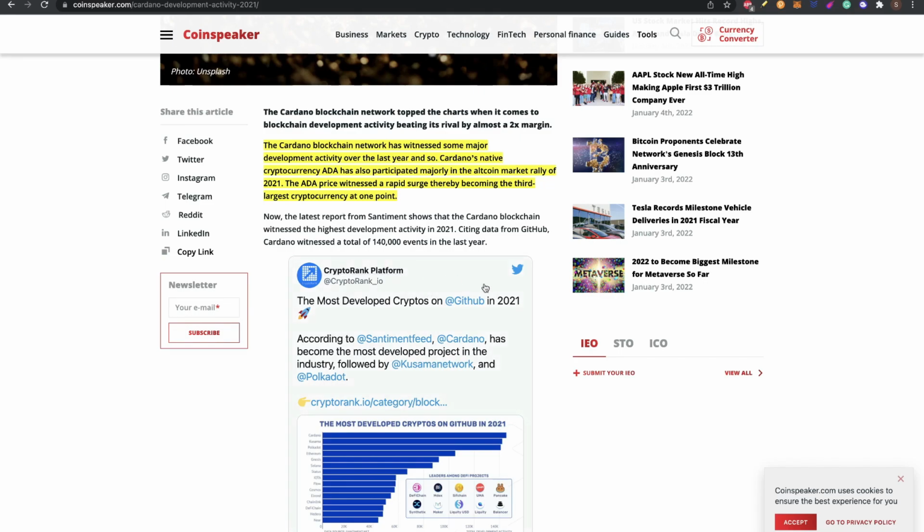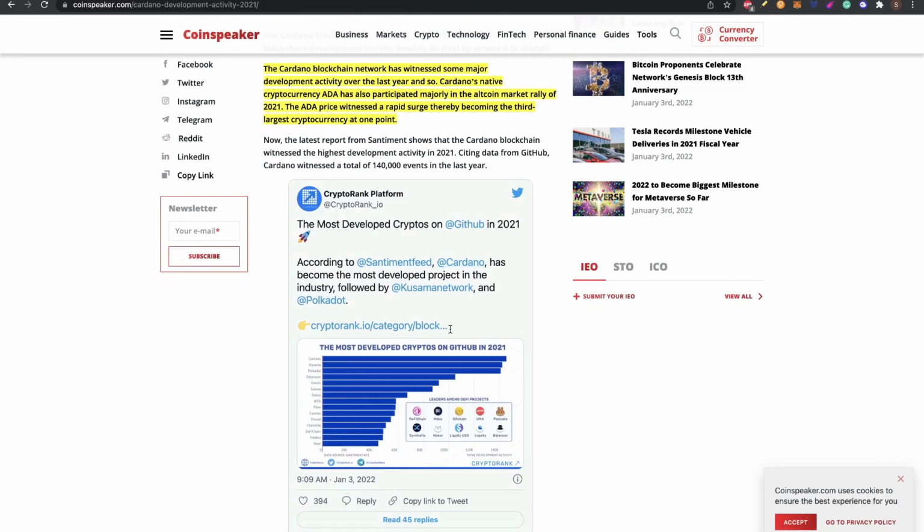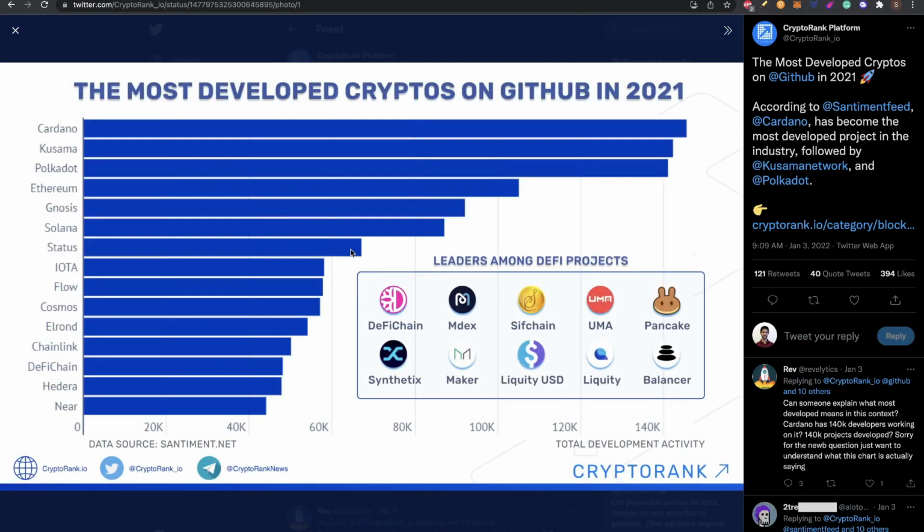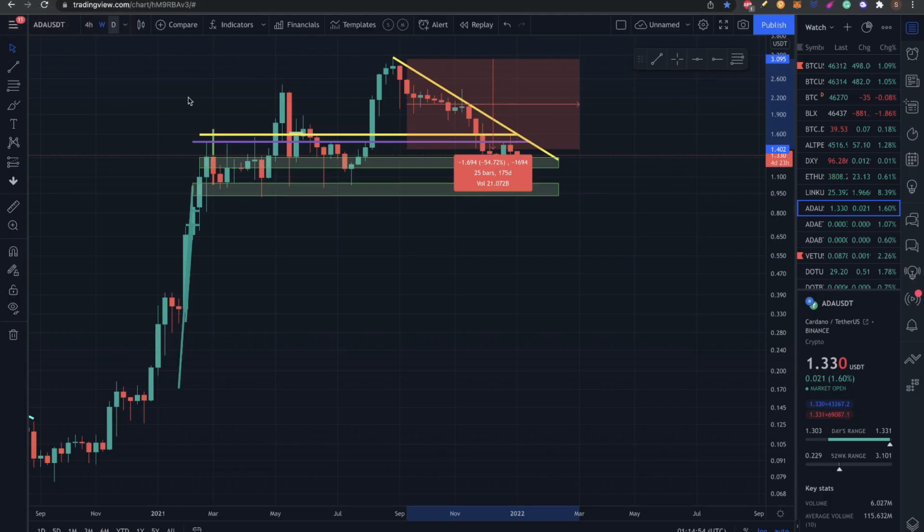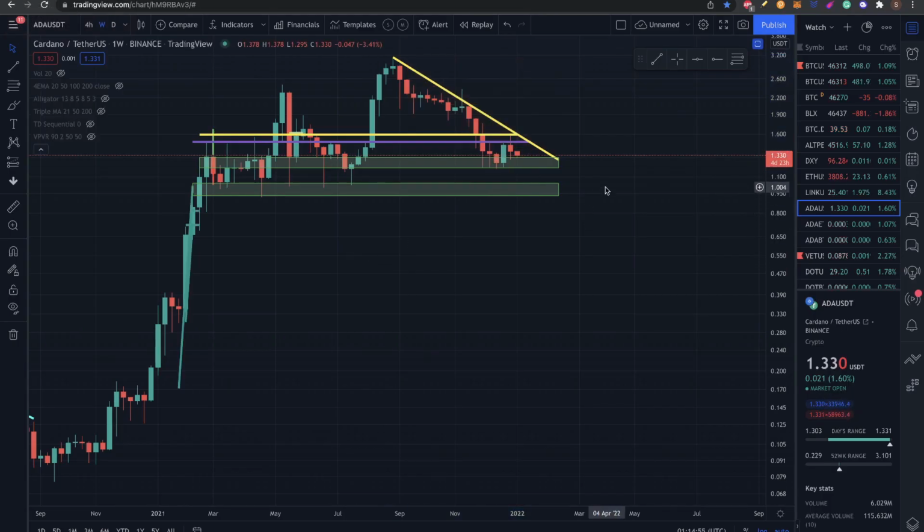So you can see here at the CryptoRank platform the information about that. If you check this image, you can see the most developed cryptos on GitHub in 2021. First of all, Cardano, like the news say, then Kusama and Polkadot, then Ethereum, Gnosis, Solana, Status, IOTA, etc. So guys, these are all the news just in the last 1-2 days for Cardano. The ecosystem is continually growing, and 2022 will also be great for Cardano.